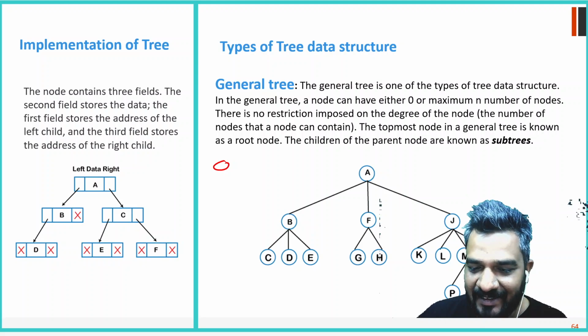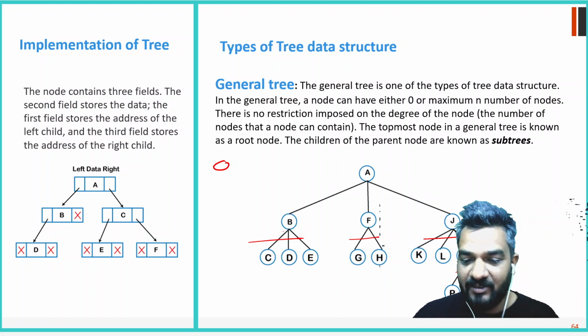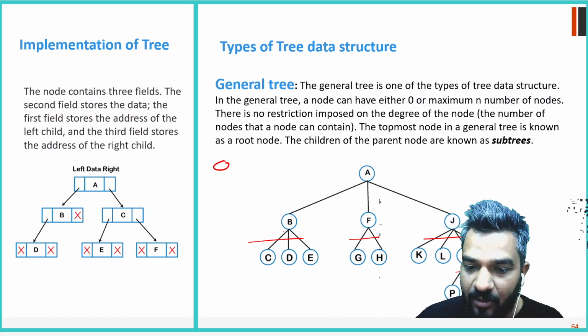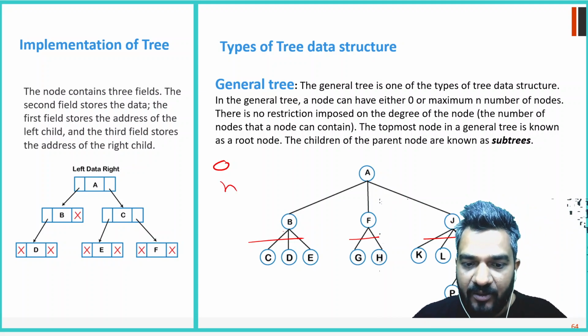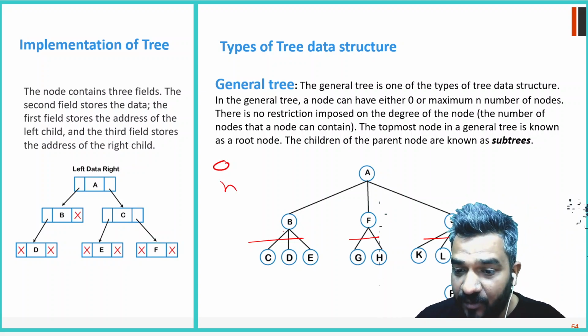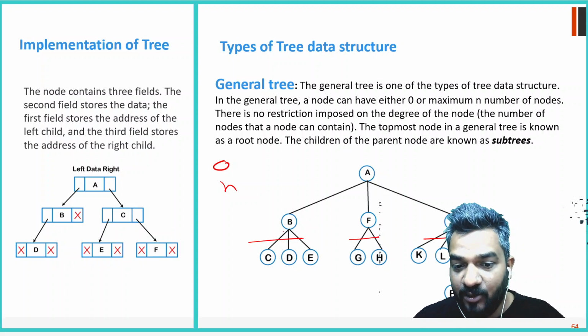Like C, D, E, G, H are leaf nodes and don't have any child, but B has three children, right? F has two children, J has four children, M has two children, right? So they can have 0 to n children. There is no restriction imposed on the degree of the node, the number of nodes a node can contain.